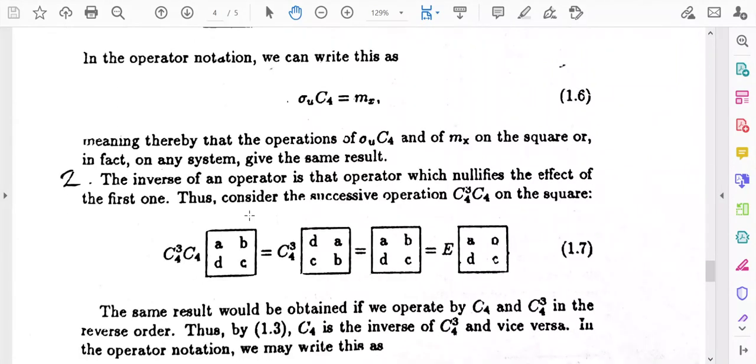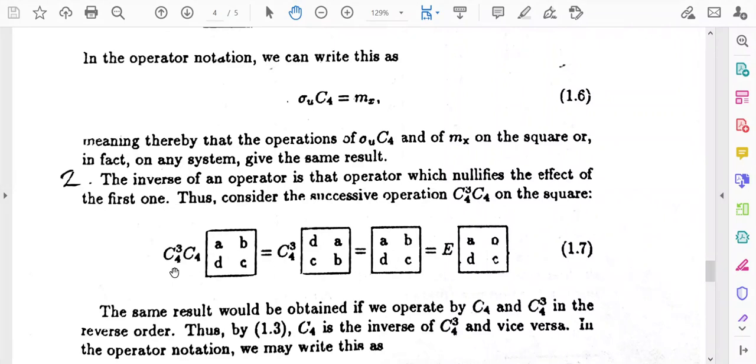Second thing is that suppose C4 cubed and C4 are the two elements. At first C4 is operated on the square, and you obtain this pattern. Next C4 cubed will operate on this indexing pattern, then you will obtain ABCD. But you see that ABCD is equivalent to the identity operation.